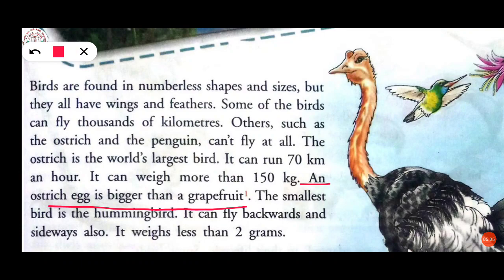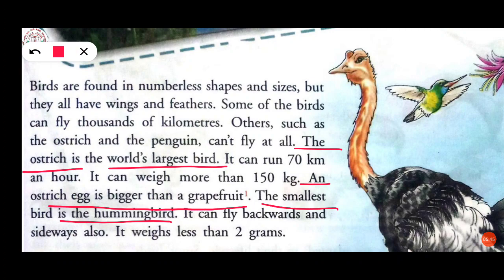Now what is a grapefruit, students? A large round yellow fruit with juicy flesh that is slightly sour. That is a citrus or lime, we can say. That is a grapefruit. So here the comparison is given with a grapefruit. That is, an ostrich egg is bigger than a grapefruit. Now the smallest bird is the hummingbird. Which is the smallest bird? The hummingbird is the smallest bird. And the largest bird is the ostrich.